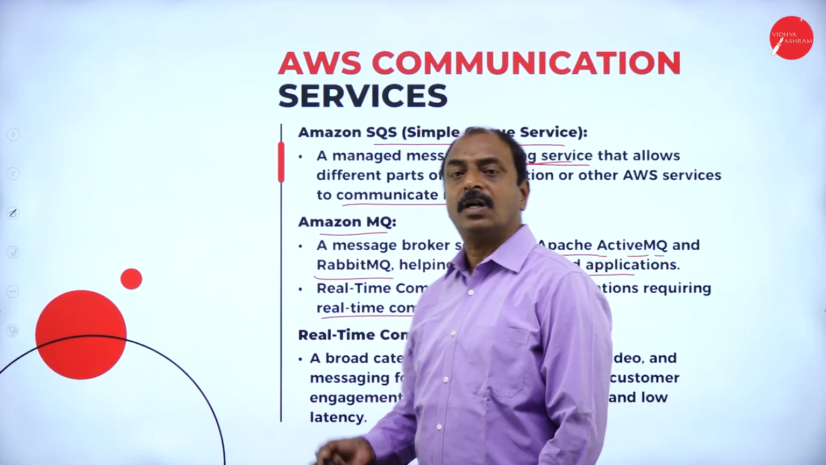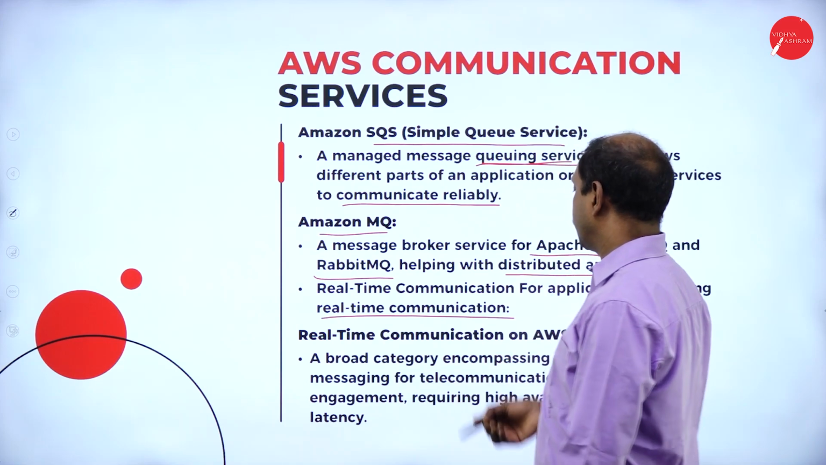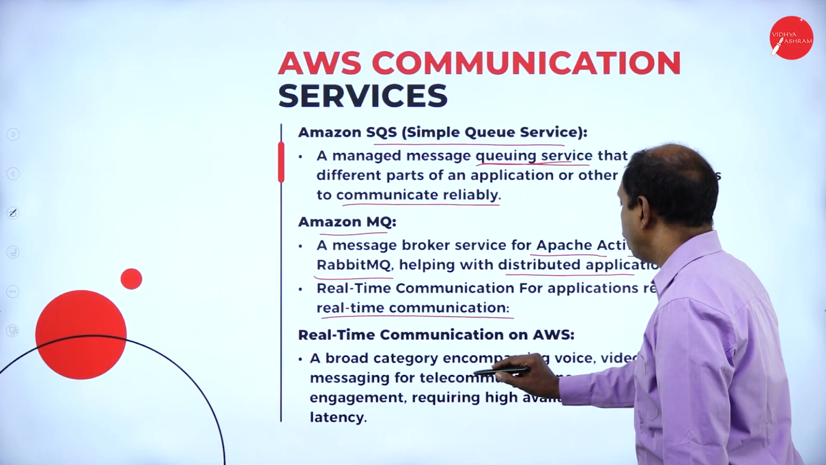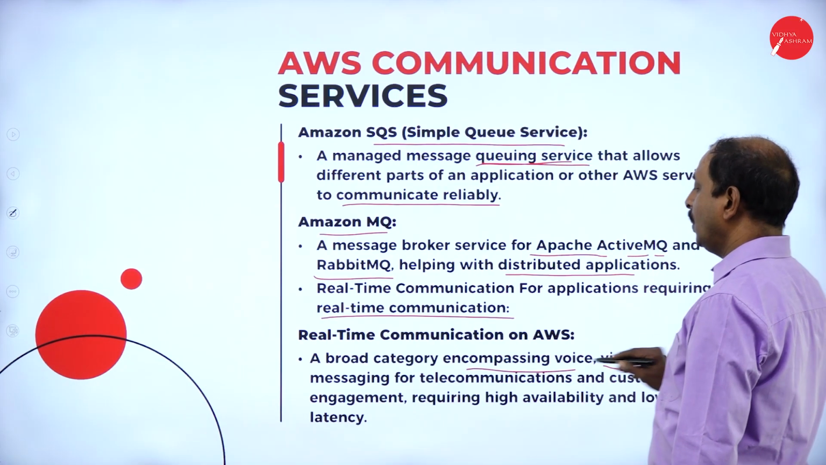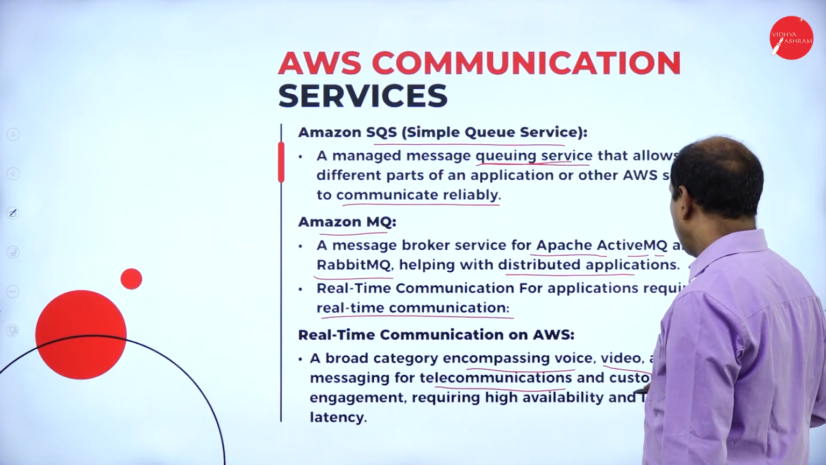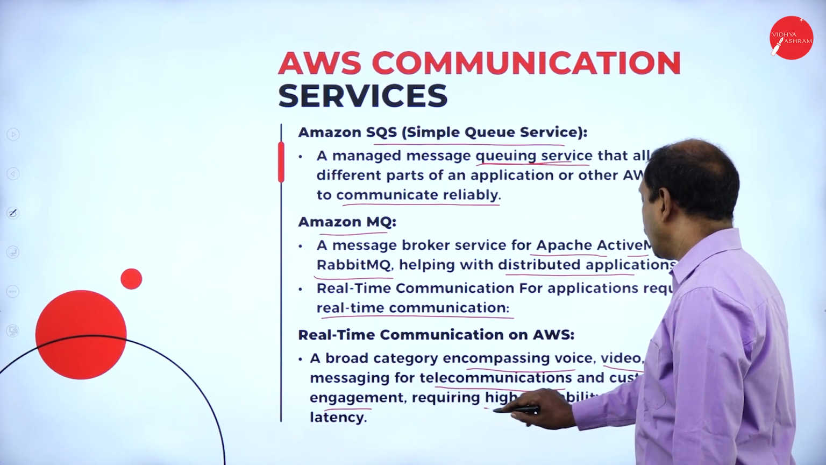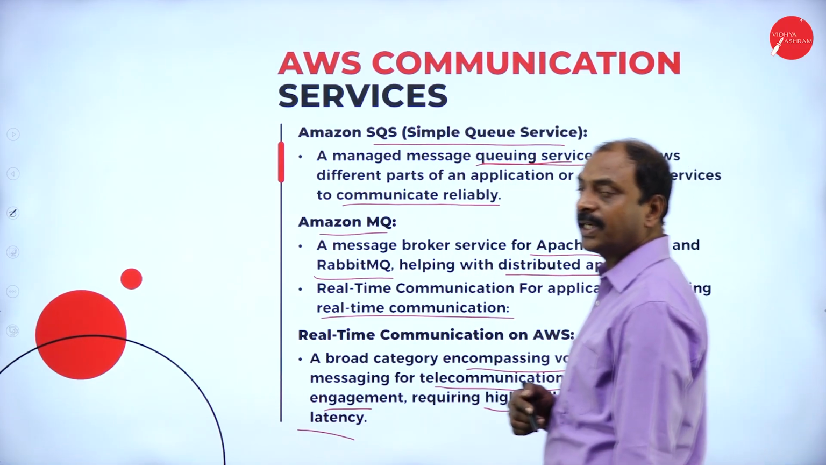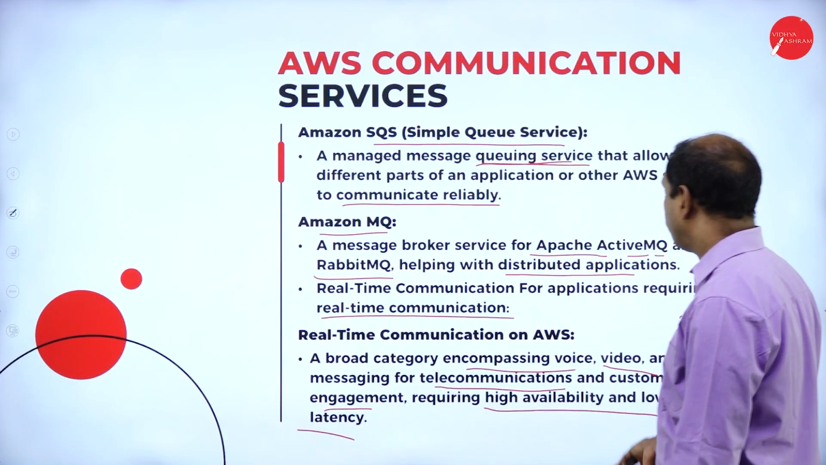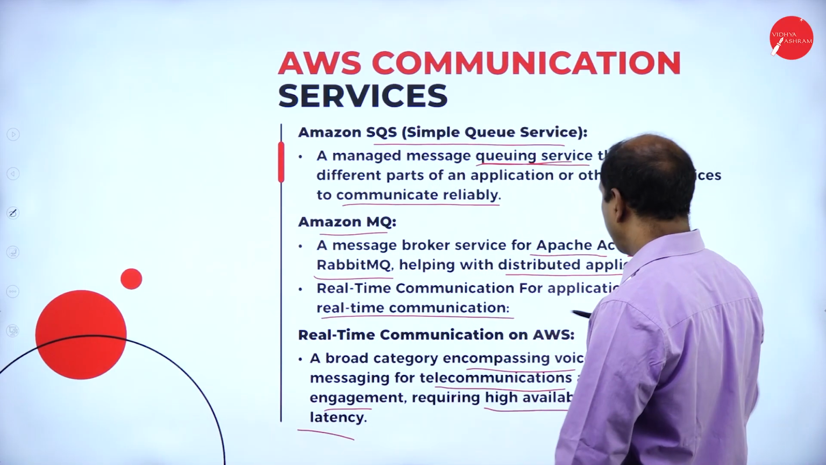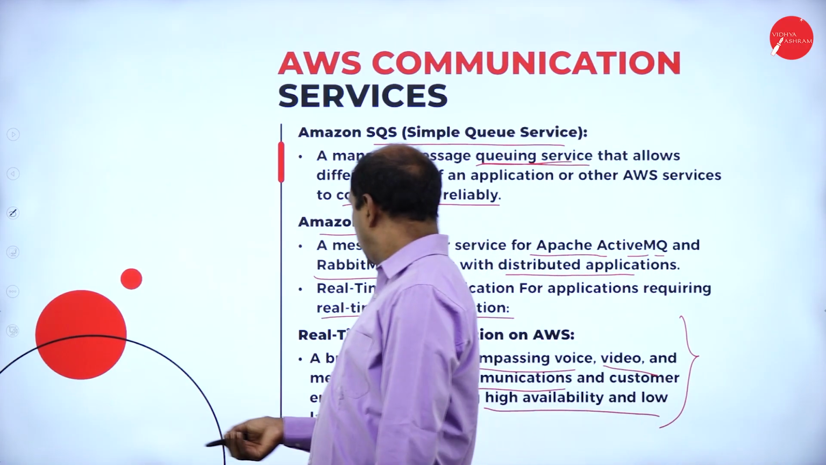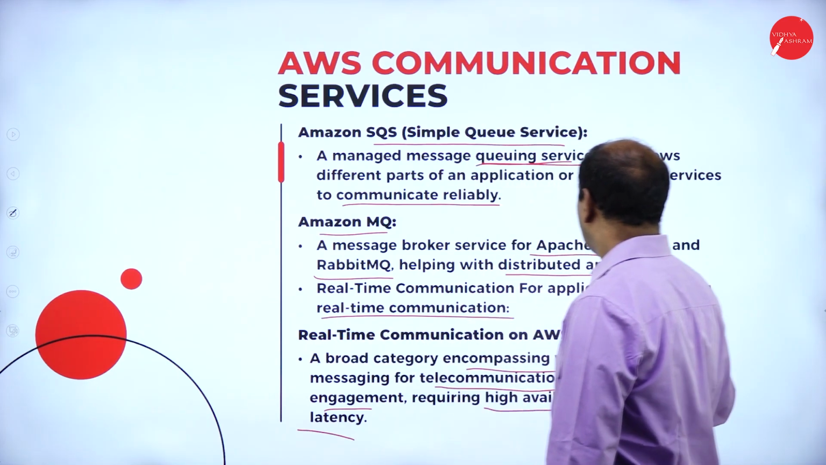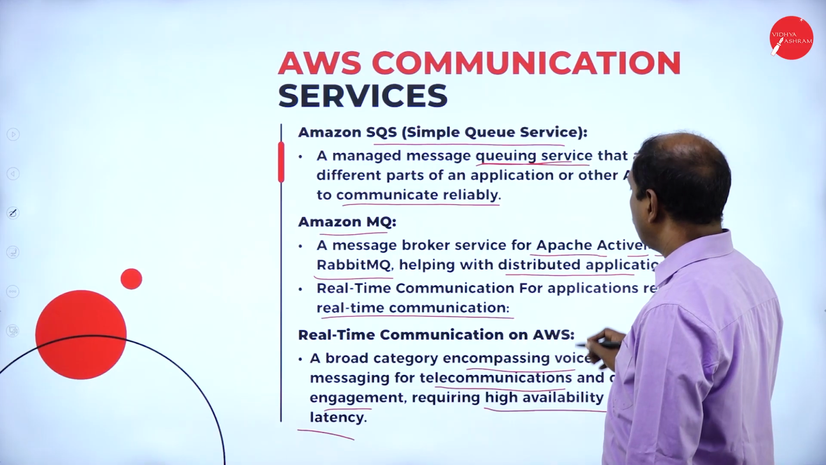Next one is real-time communication, for applications requiring real-time communications; it is also possible to develop any applications or software for real-time communication. Then real-time communication on AWS, what is the meaning of that? It is a broad category encompassing voice, video and messaging for telecommunications and customer engagement, requiring high availability and low latency. It helps customers in different forms, such as telecommunications, voice mail or voice chat, or engaging the customers with services in real time or online. That is real-time communication on AWS.